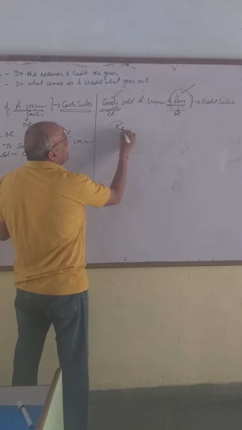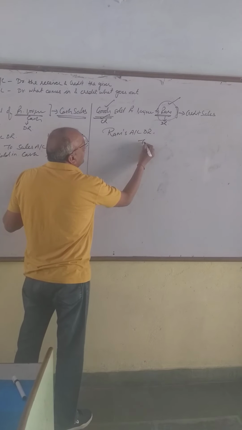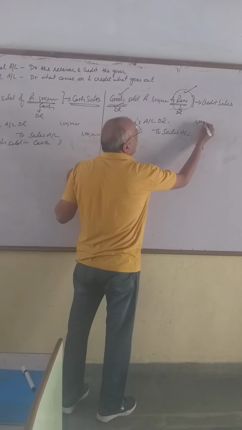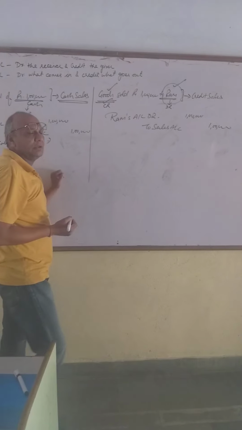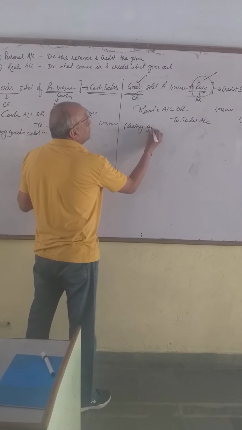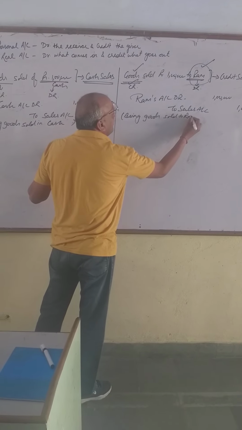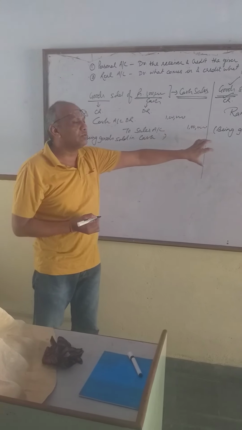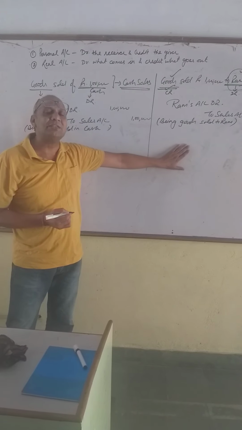So now the entry is Ram's account debit to sales account, 1 lakh rupees and 1 lakh rupees. Narration, being goods sold to Ram. So this is the difference between these two entries. This is cash sale and this is credit sale.